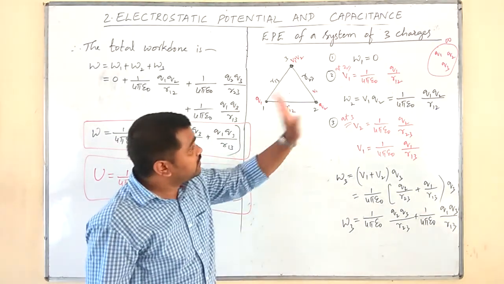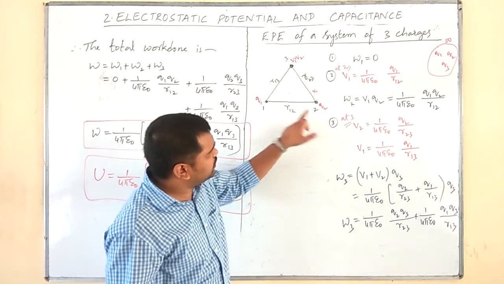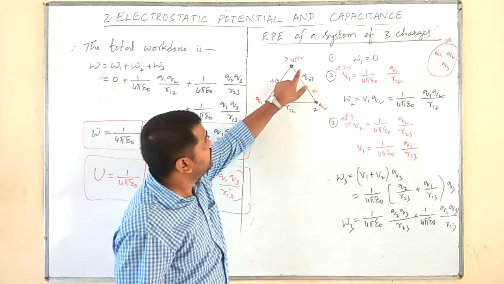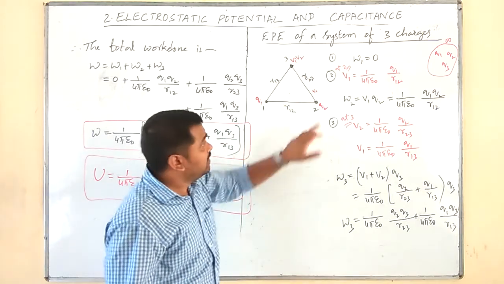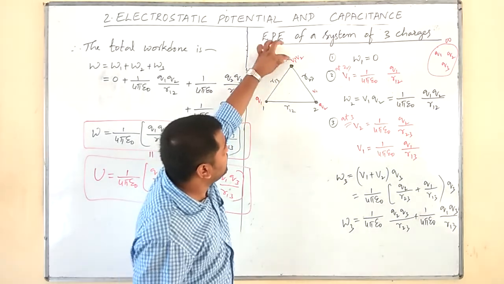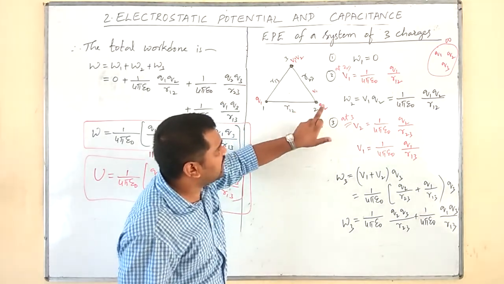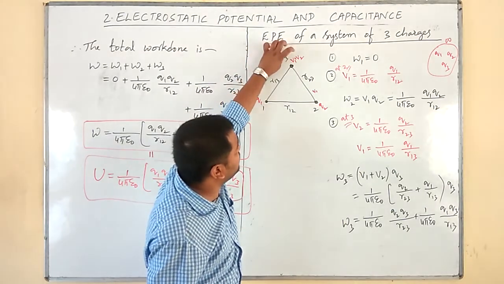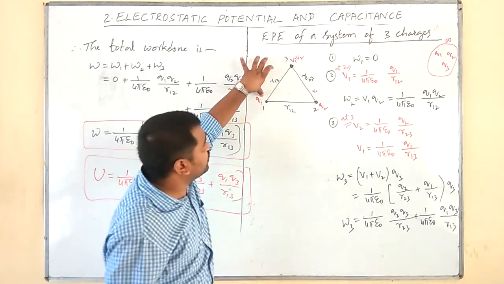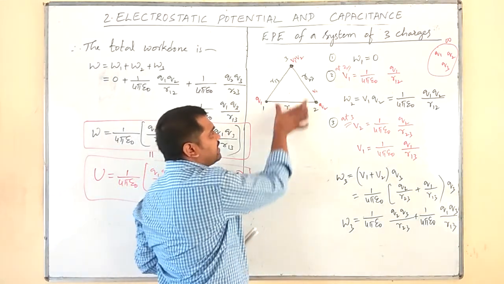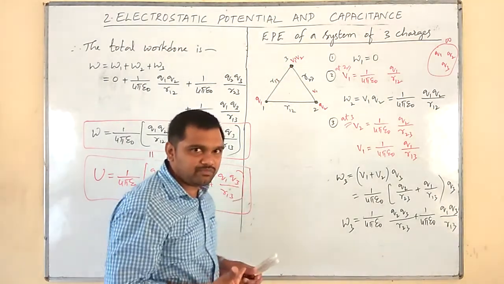Next, both the charges Q1 and Q2 will produce the electric potential at 3 now. That is V1 plus V2. This V1 should not be confused with the earlier V1, because that V1 means potential at 2 due to 1, while this potential is at 3 due to Q1. Here, equilateral triangle means the distances are the same.